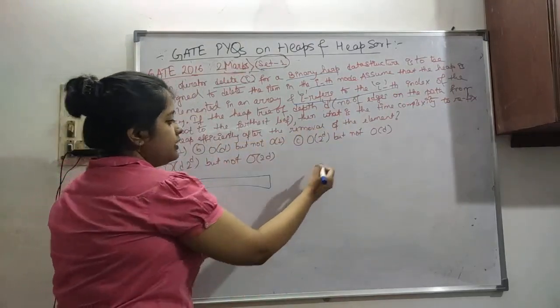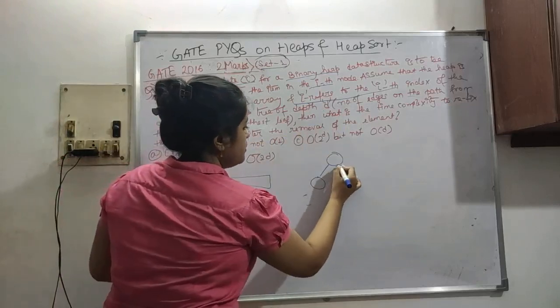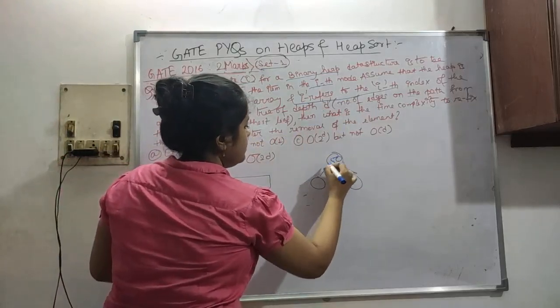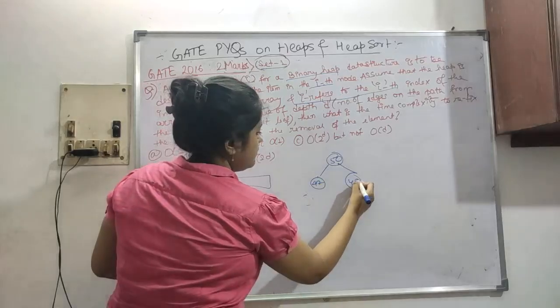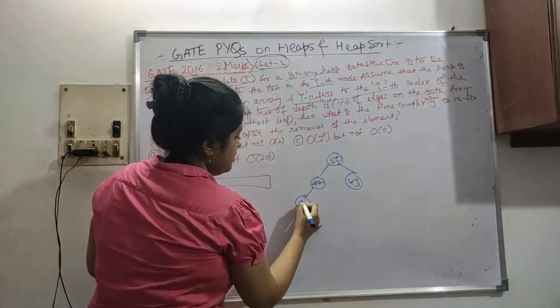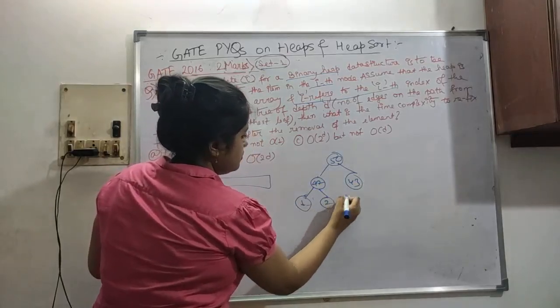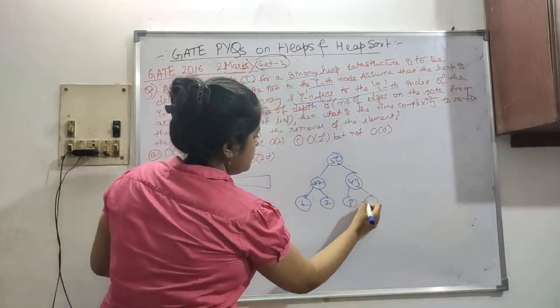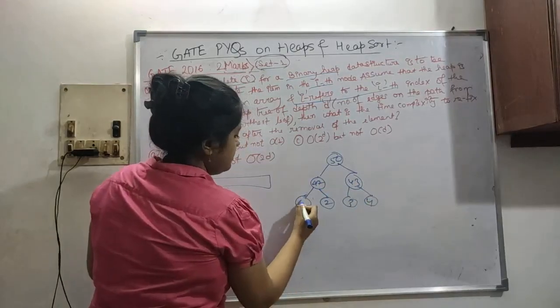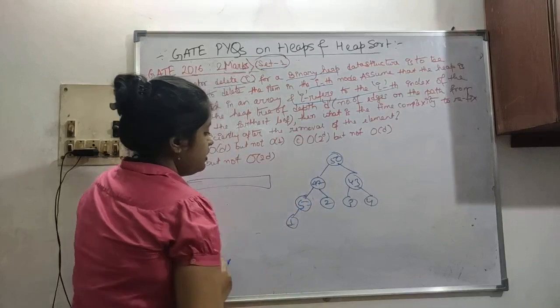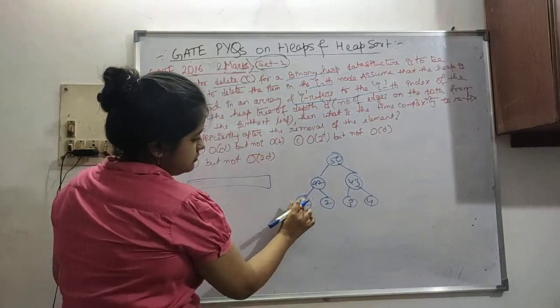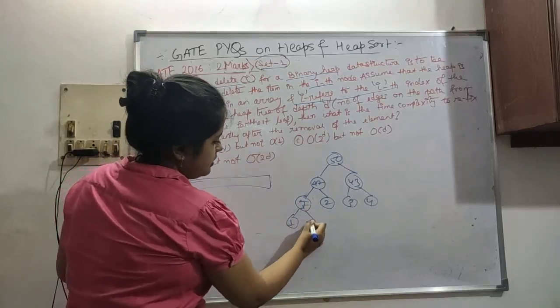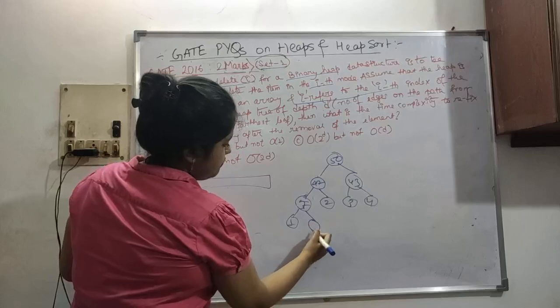Let's say we take an example of a max heap. 40, then 47, then 43, then let's say 1, 2, 3. Let's put 5 here, and then 1 here. 5, then maybe 7, then 5.